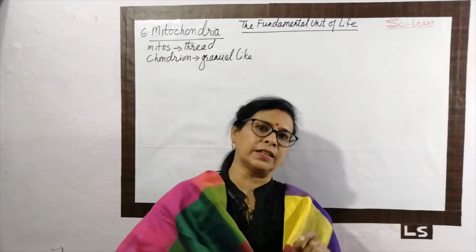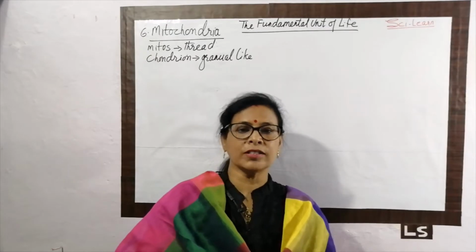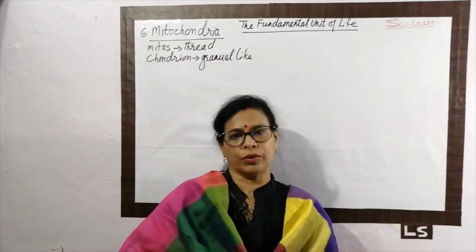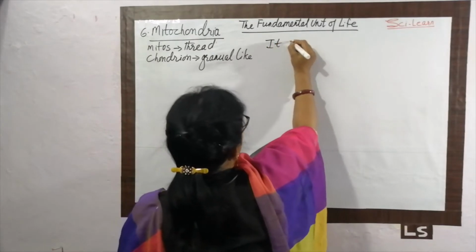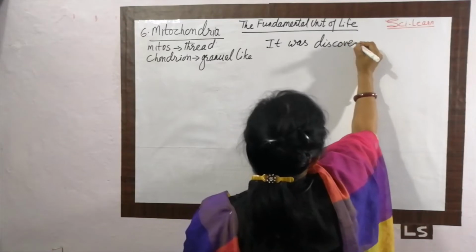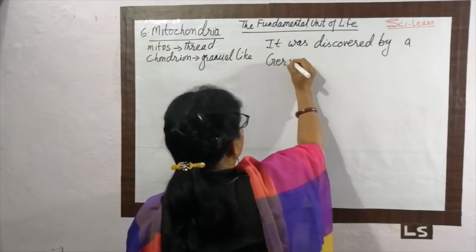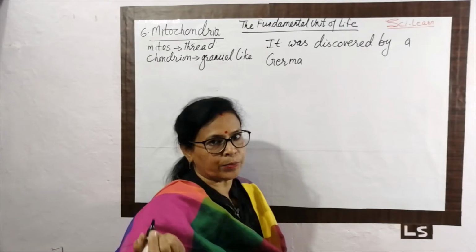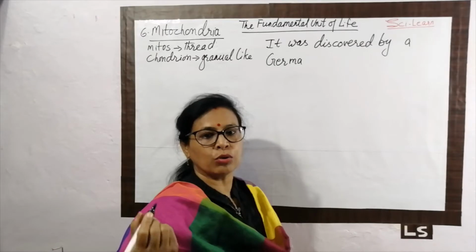It was discovered suddenly, all of a sudden, by a German pathologist, his name was Richard Altman. He was doing his work and suddenly he observed something in the cell, and that is considered as the mitochondria.